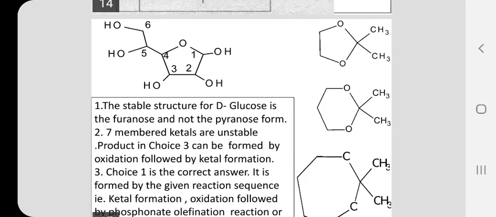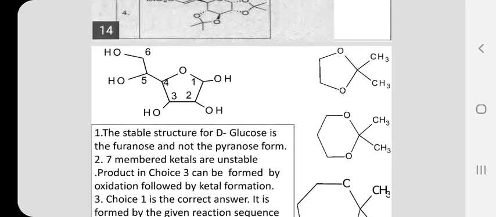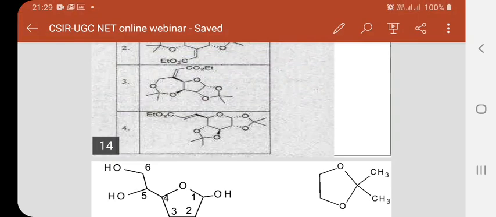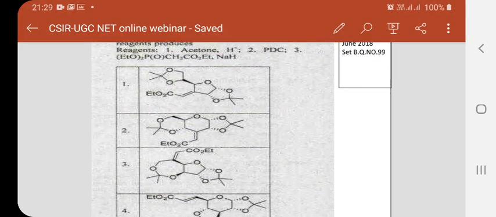Now, by remembering these 2 points, let us go to the question once again. See, in the question, the first reagent is acetone, second reagent is pyridinium dichromate, and third one is our phosphonium reagent. So D-glucose having a 5-membered ring, furanose structure, is giving the product.